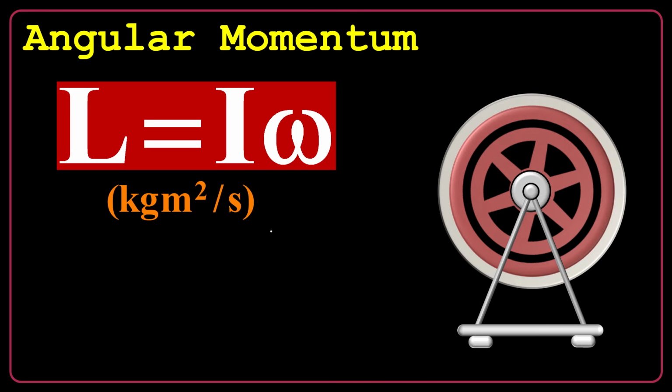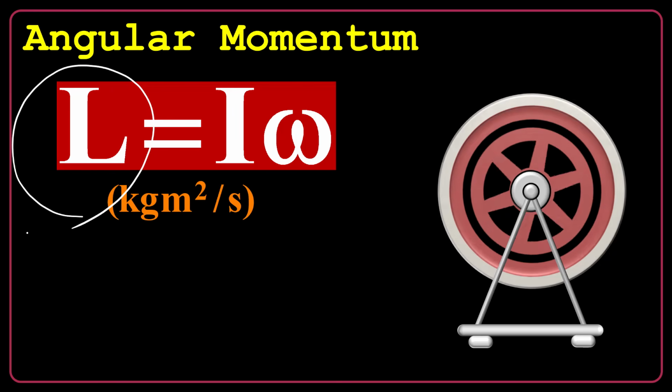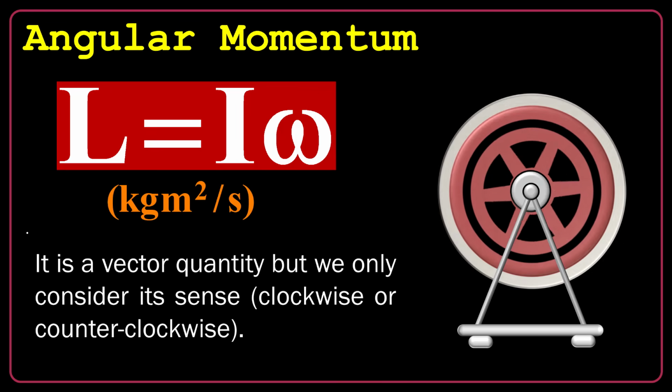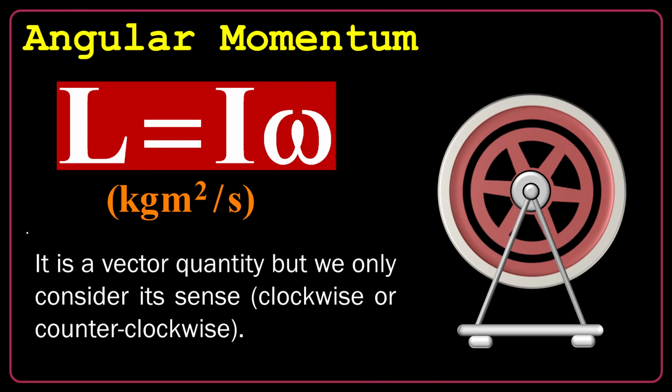On the other hand, we shouldn't forget that L is really a vector. And do we necessarily consider its vector properties in this lesson? No, we mostly concentrate on the direction of rotation, let's say clockwise or counterclockwise. We do not go over the very complicated vector properties of that quantity for this lesson.